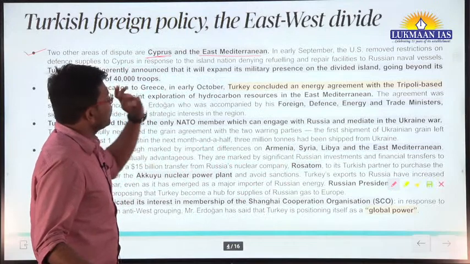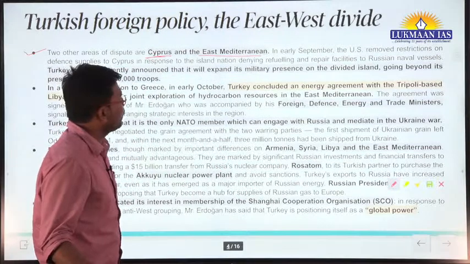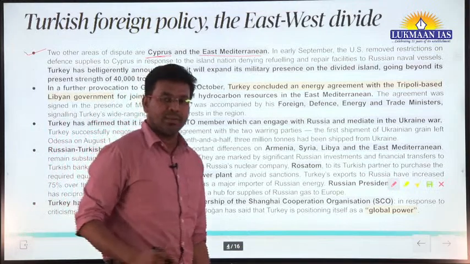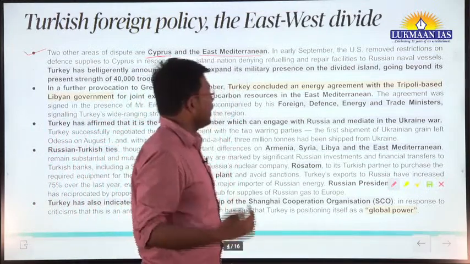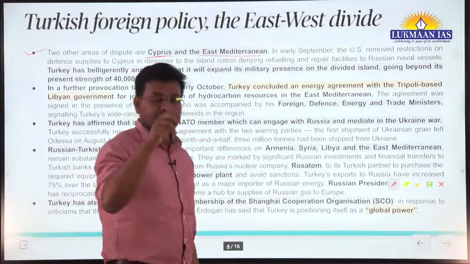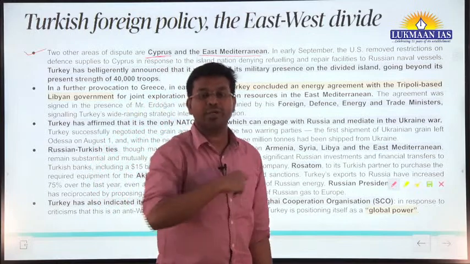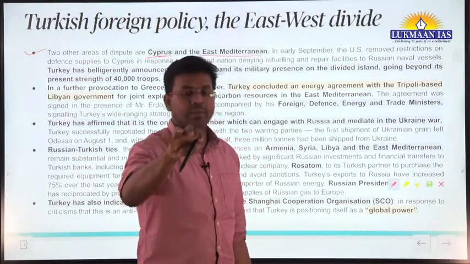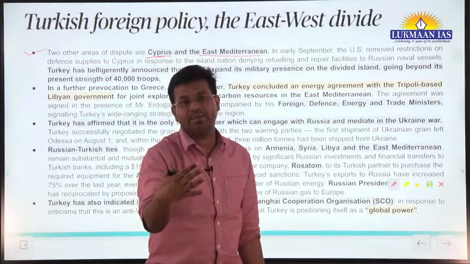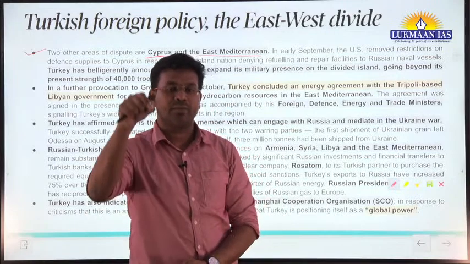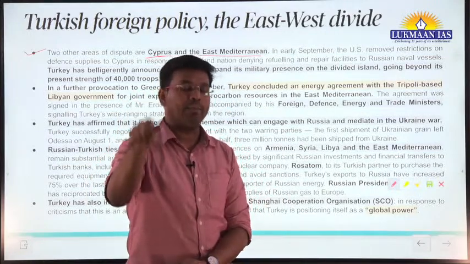Because forces have been deployed over there, Turkey has taken a stand. And why has Turkey taken a stand? Because earlier the US gave assurance that it would not supply weapons to some of the members who may be asking for weapons to create some kind of military deployment arrangements there.